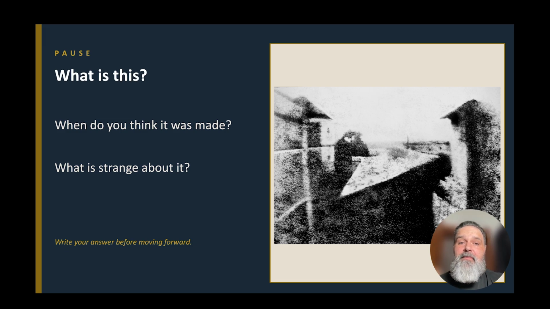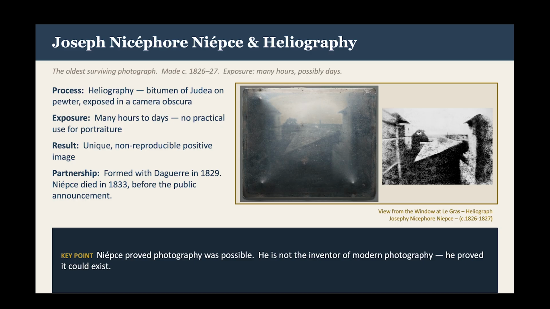What we have here is the oldest surviving photograph, made by Joseph Niepce in approximately 1826 to 1827 in France. And this image required an exposure of at least several hours and possibly longer. The light appears to come from both sides of this image because the sun moved across the sky during the exposure, and that's how we can tell that it took such a long time to be produced. The name of this image is View from the Window at Le Gras.